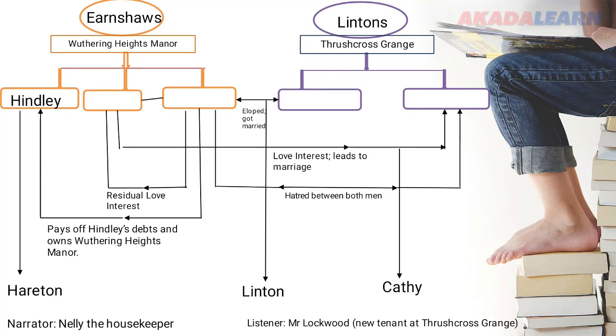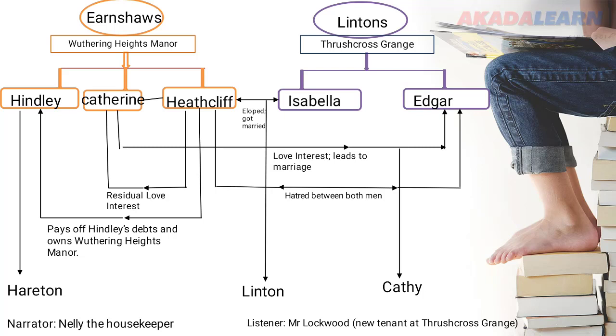The Earnshaws had three children: Hindley, Catherine, and Heathcliff. Now, we will list out all the characters. The Lintons had Isabella and Edgar. Now, Wuthering Heights opens with Lockwood. Lockwood is a tenant of Heathcliff's. He is visiting the home of his landlord. Lockwood is the new tenant at Thrushcross Grange, as you can see at the bottom of the slide.